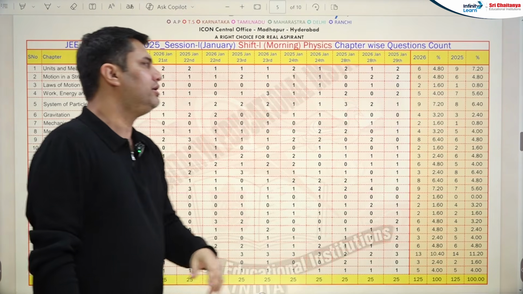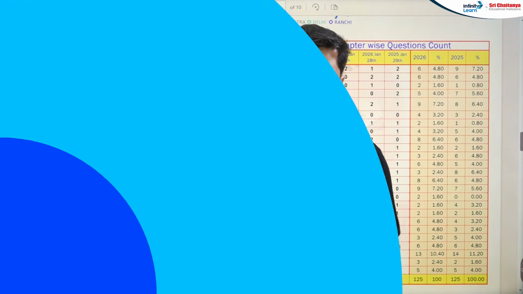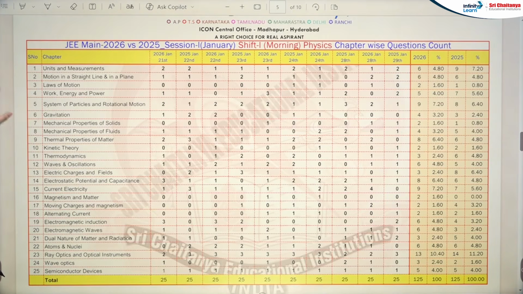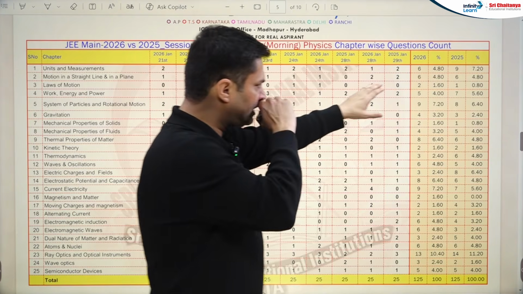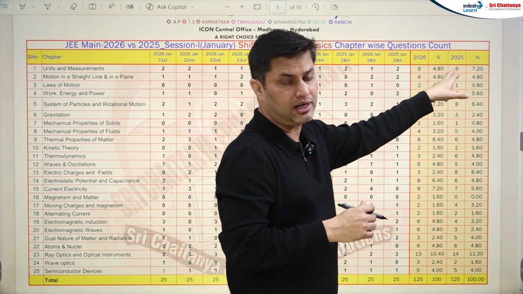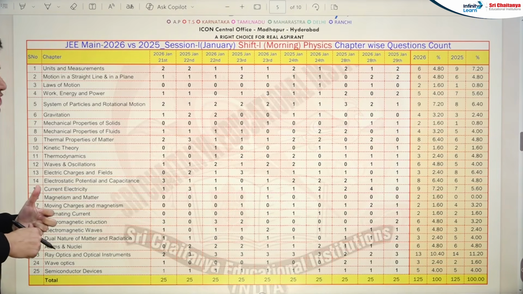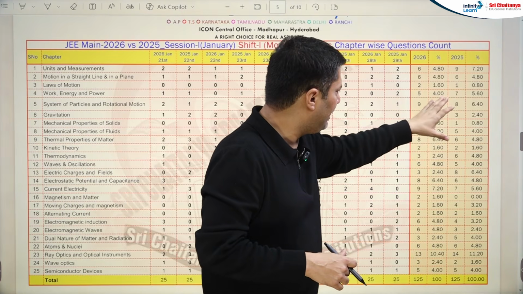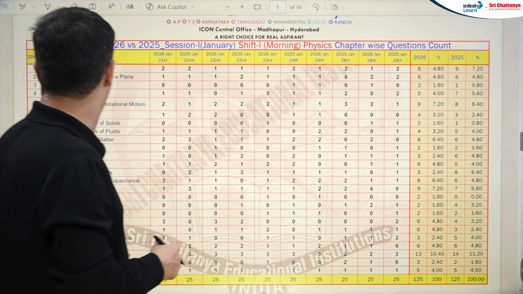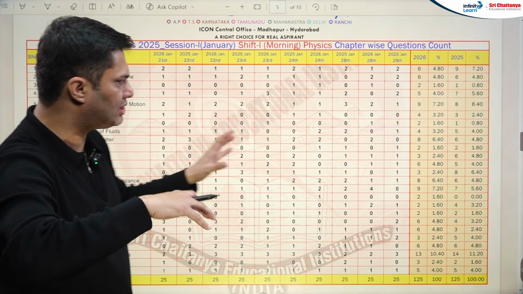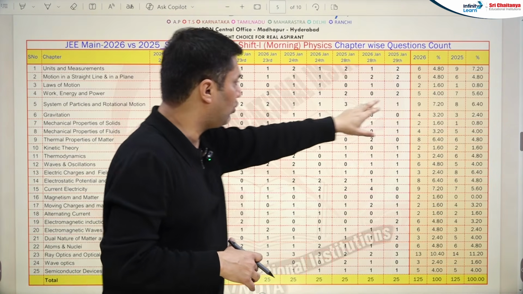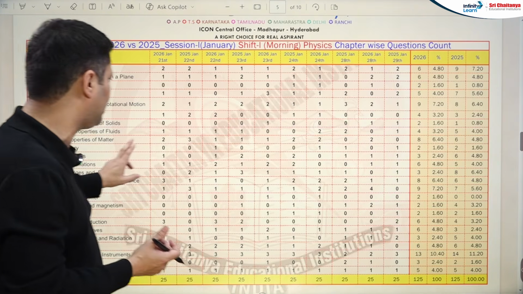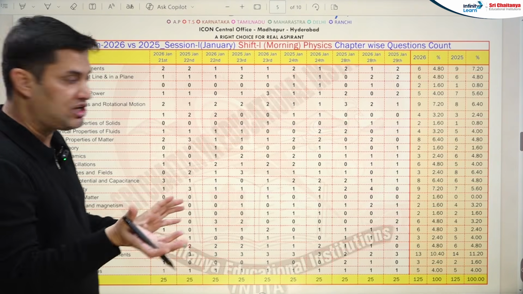Okay. So now we'll talk about the physics part. Now if we compare in physics, you can see that in unit and measurement, clearly 6 questions have been asked this year and 9 last year, that means a slight decrease in the weightage. Again, the difference in weightage, I think 5 and 7 for work energy power, the weightage is decreased, 9 and 8 system of particles and rotation slightly increased. Otherwise, a remarkable change is 8 and 6, 2 questions difference in thermal properties of matter, the weightage has been increased.